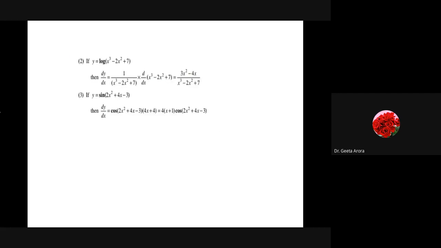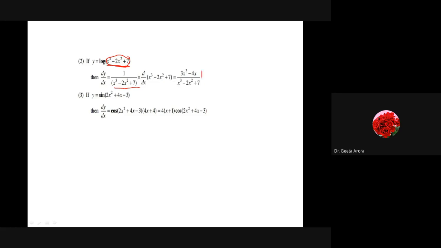when the function is written as a function of another expression. Similarly here, we have y as a function of log of this. Actually, when we start differentiating, we always take the substitution. But if we have practiced enough, we can do it directly. If we have to find the derivative of log of this, then in our mind it will come that something is there. The derivative of log means 1 by something. If it is log of m and we are finding the derivative, it will be 1 by m. So it is 1 by this whole expression. And then we take the derivative of the inner expression. If we find the derivative, it gives me 3x square minus 4x.